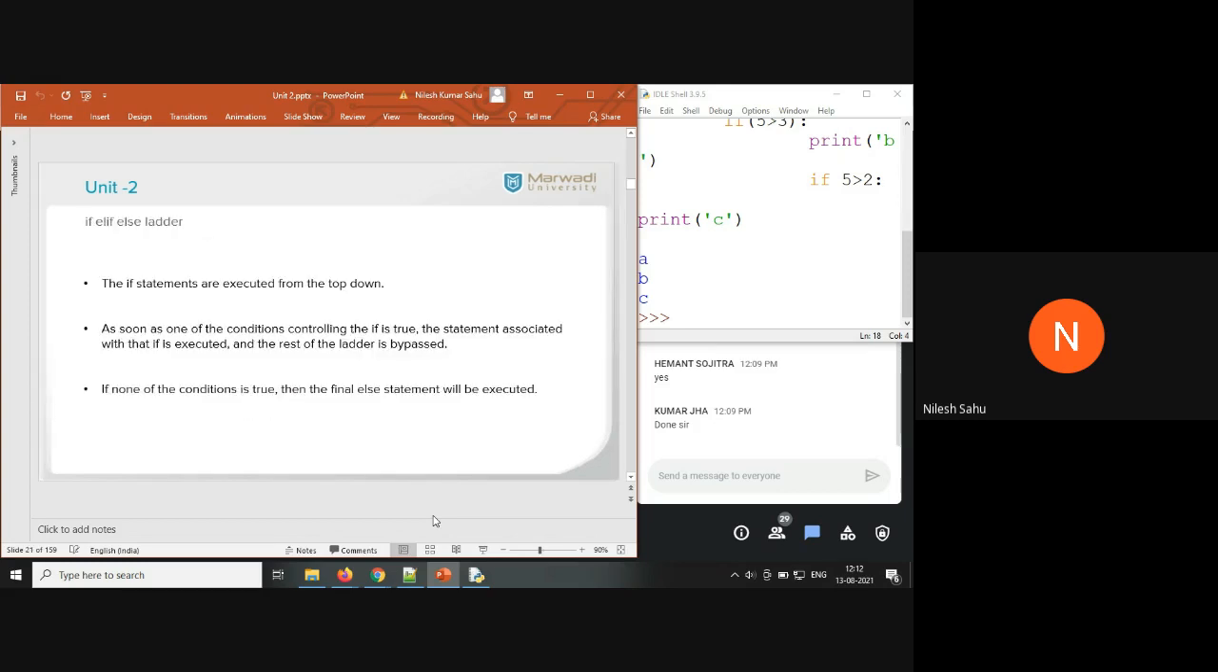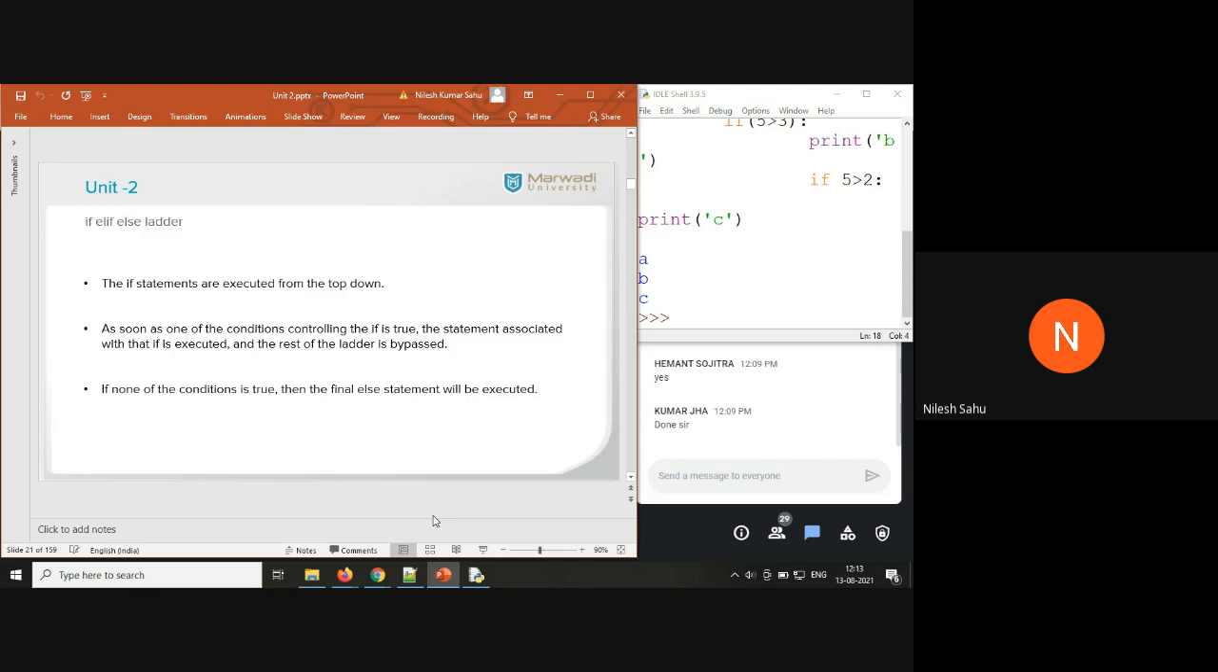Now the most important topic, the if elif else ladder. That code which I just showed you. So what is the if elif else ladder? We have an if statement, elif statement, and else statement in our code. This is known as the if elif else ladder. How does the execution go? It takes a top-down approach. That means the if statement is checked first, then elif, then the else statement.